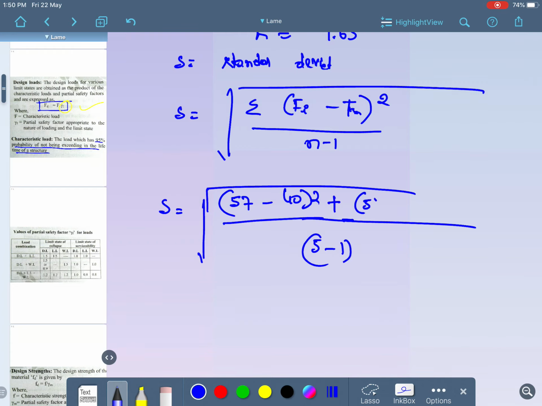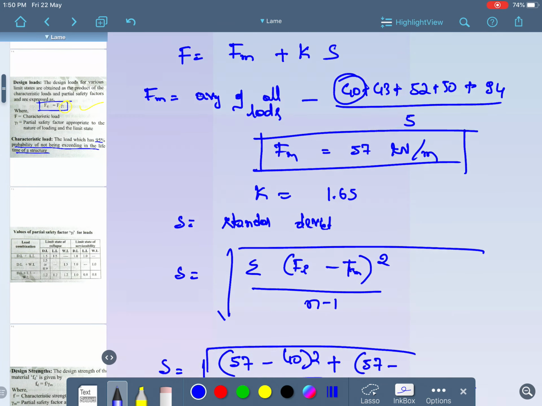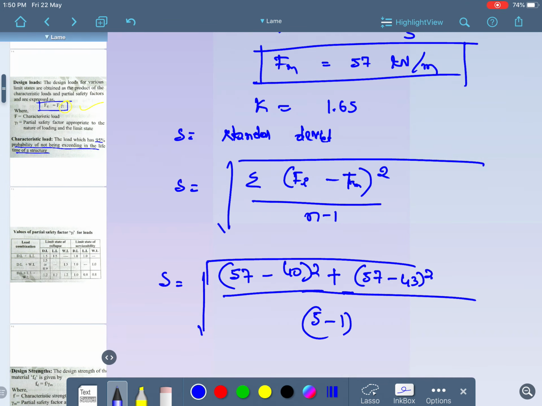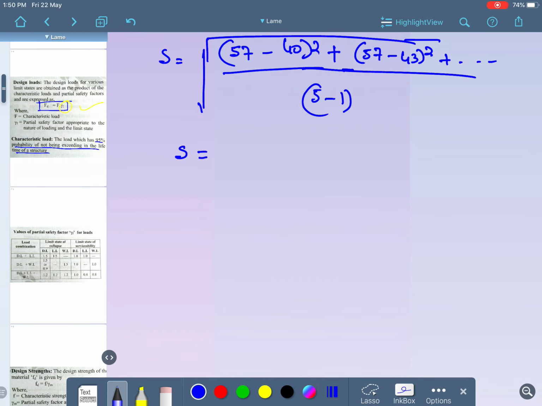Next, plus F initial is again 57. The second value is how much? 43. 57 minus 43, its whole square. Like that, follow the procedure. The standard deviation value you are supposed to get is 21.7 kilonewton per meter square.